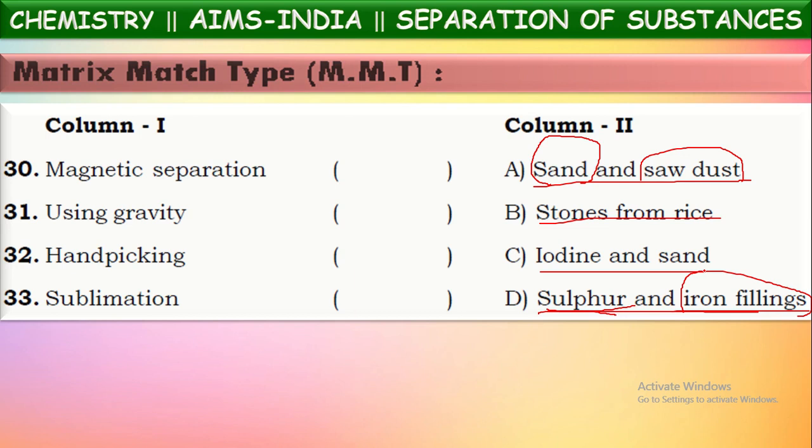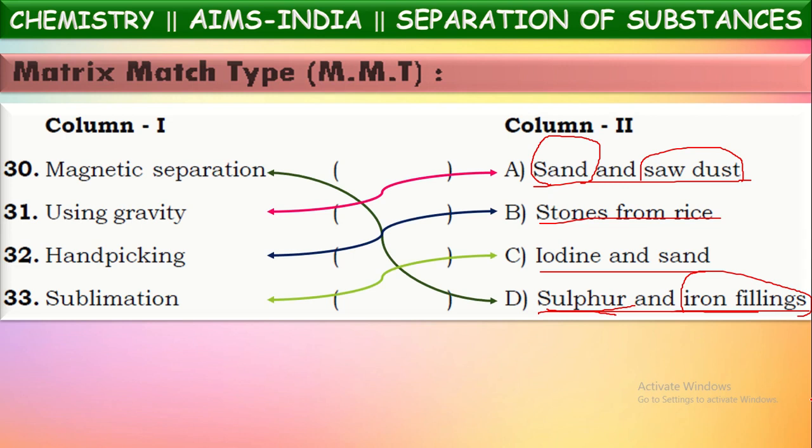Okay, so this is the matching. Now let us see the matching here. Let us draw lines so that you can understand easily. Observe these lines once. Are they correct or not? Magnetic separation for sulfur and iron filings. Gravity method for separation of sand and sawdust. Hand picking technique for separation of stones from rice. And sublimation used for the separation of iodine from sand. Check the lines once whether they are correct or not. Yes? Good. Next question.